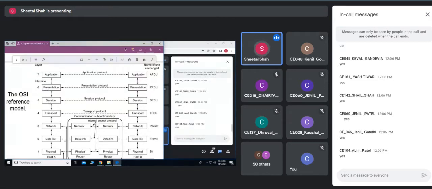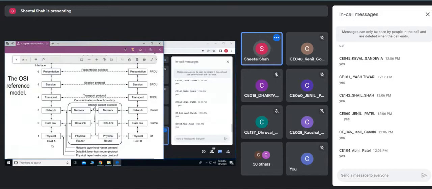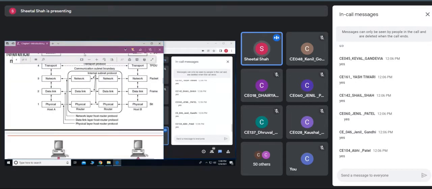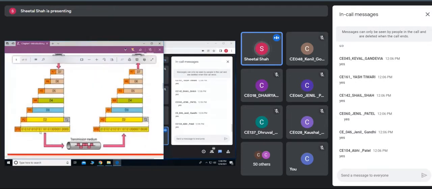Every layer would add its own header part, and when it comes to the physical layer, the zeros and ones would be transmitted. So this is what it describes. Hope this is clear. Through the communication channel or transmission media, the data in zeros and ones would be transmitted.